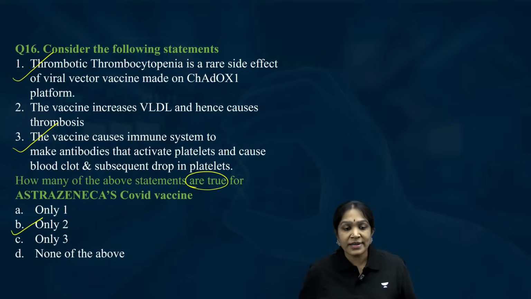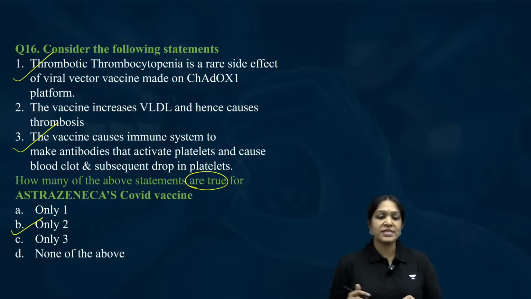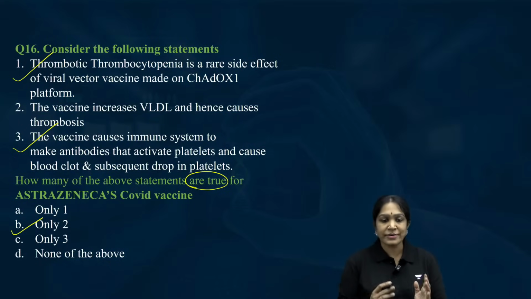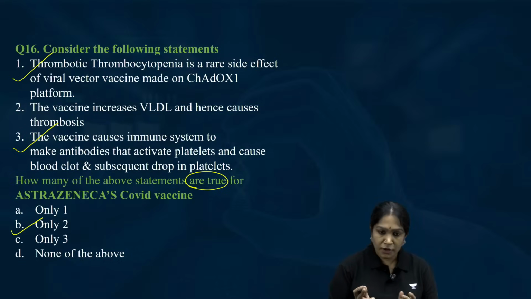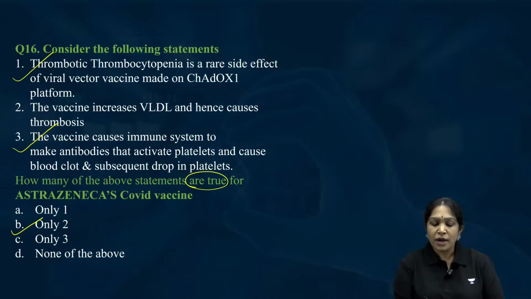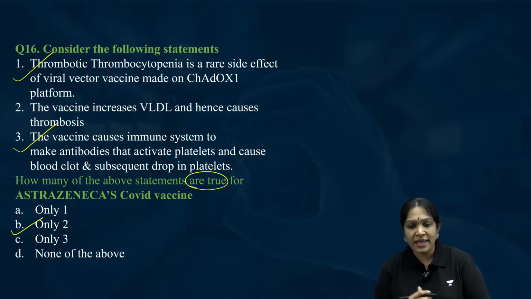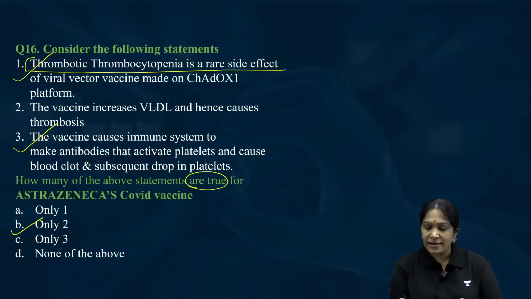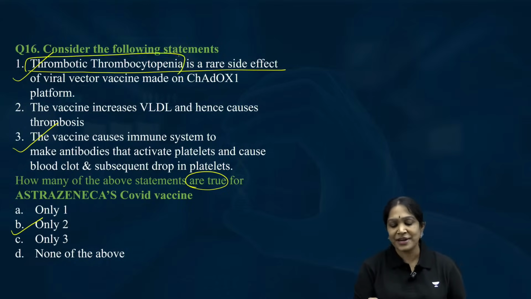AstraZeneca in court admitted that some of the people who have taken their vaccination are getting this blood clotting problem. Everybody who took Covishield got afraid. This question is regarding that. Thrombotic thrombocytopenia is a technical name. Basically, what is this? Blood clotting.